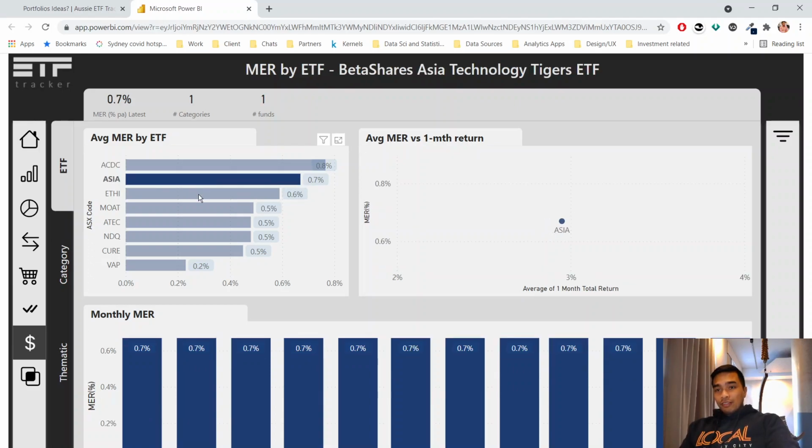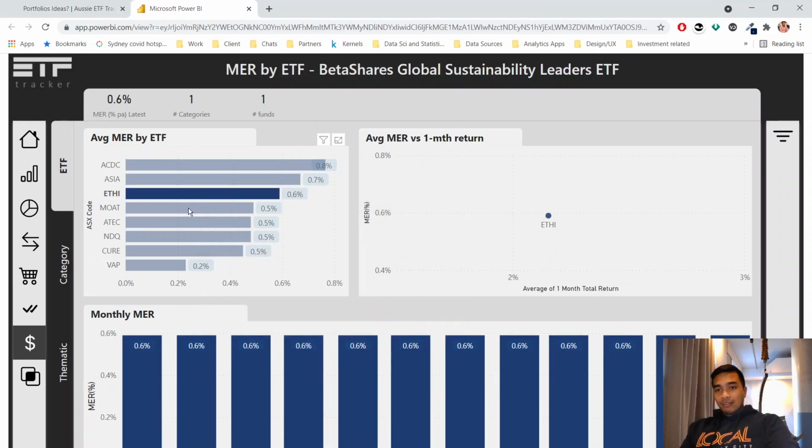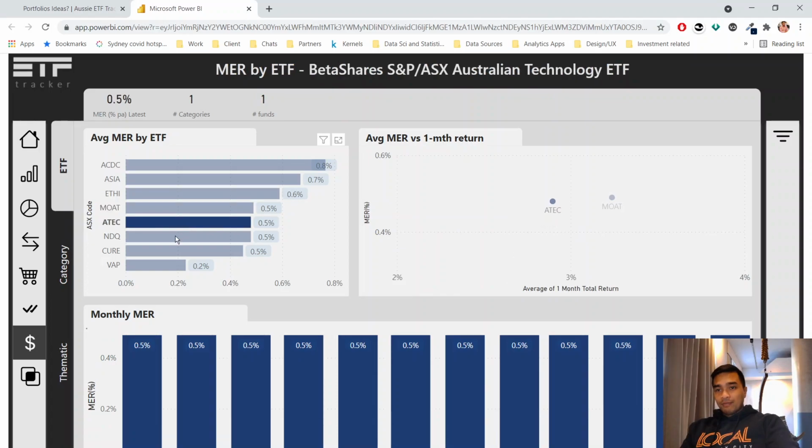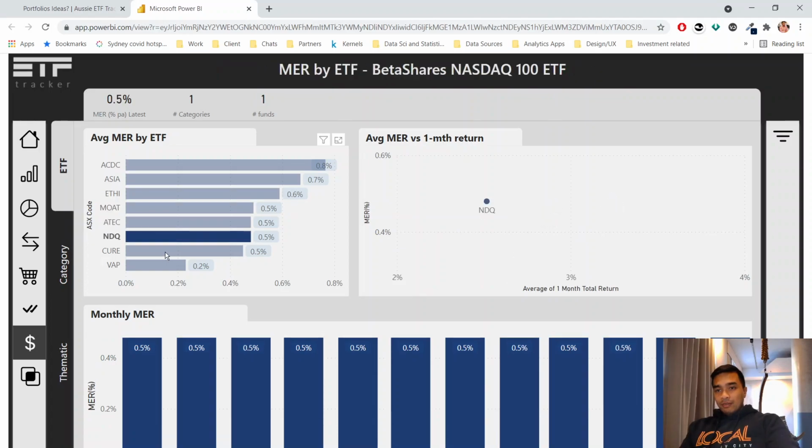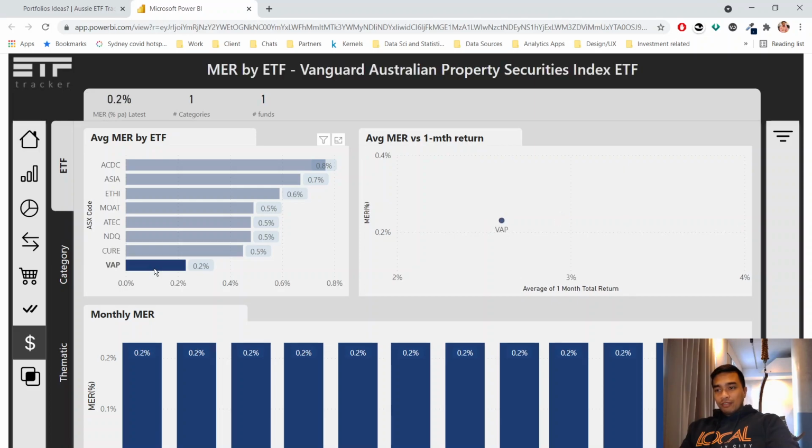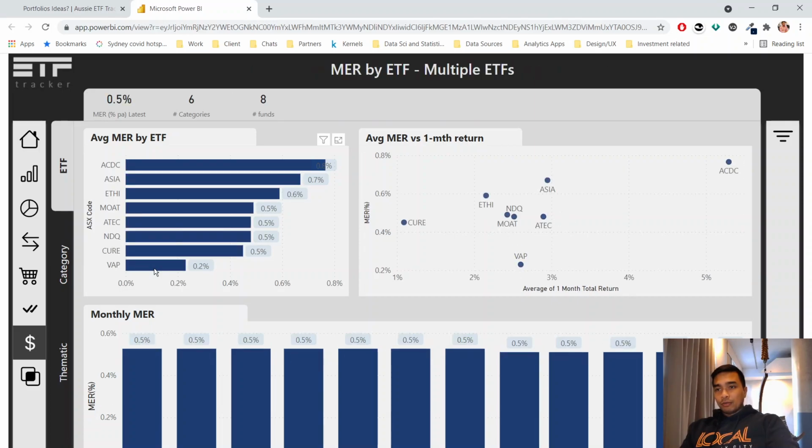We can take a look at Asia. So that hasn't changed. Ethy hasn't changed. Moat is the same. So it's not often that they do change, but if they do, that's something to definitely take a look at.